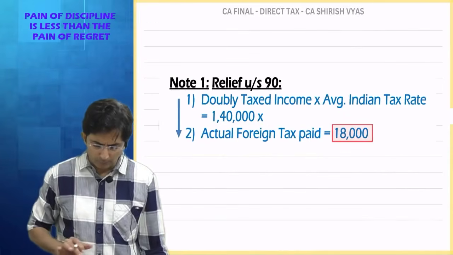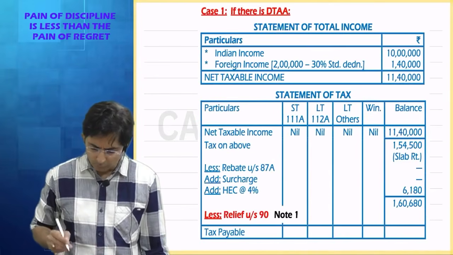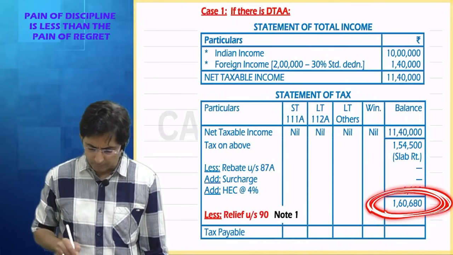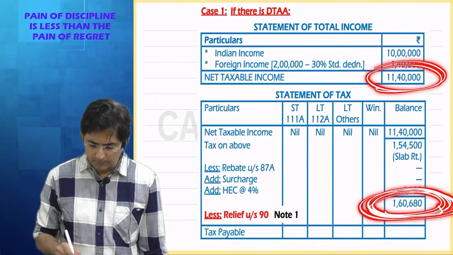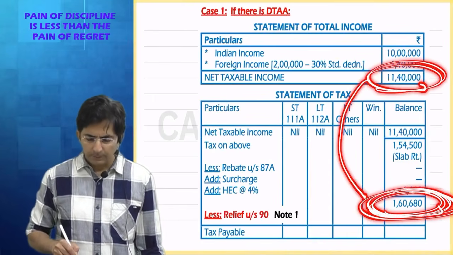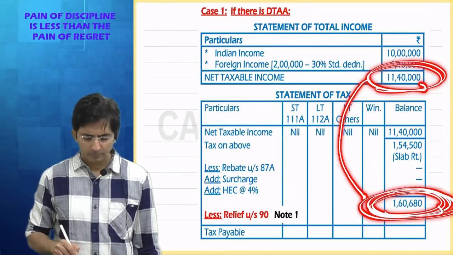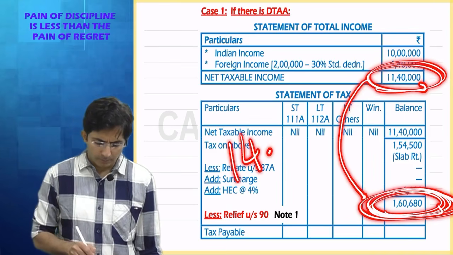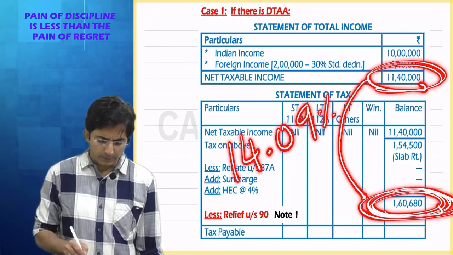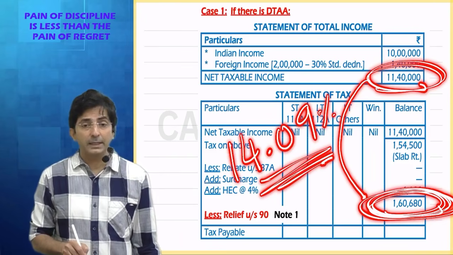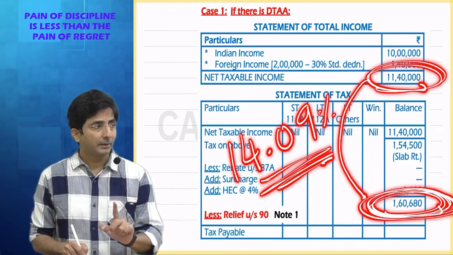They have written the formula here. I have not written it, but do it on the calculator. This amount divided by this, how much does it come to? 14.09%. This is the average rate of tax in India.